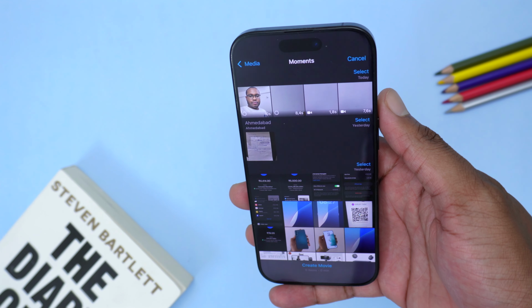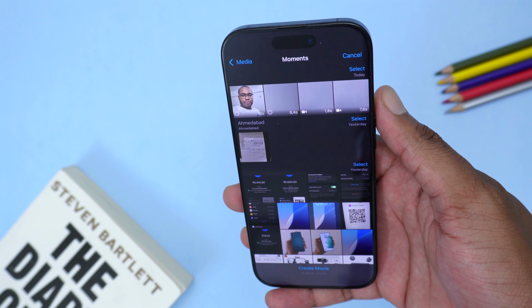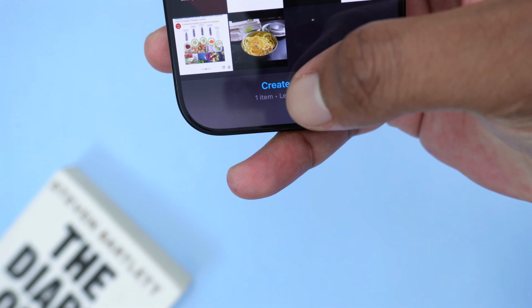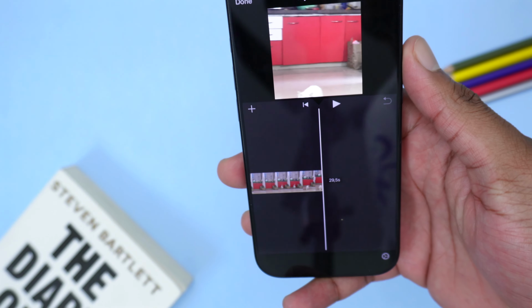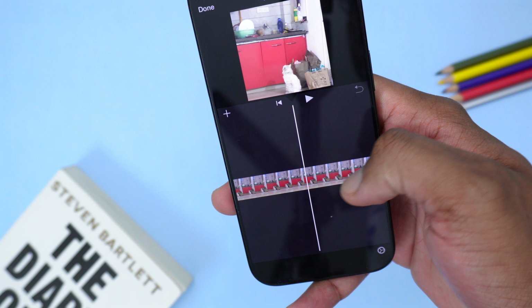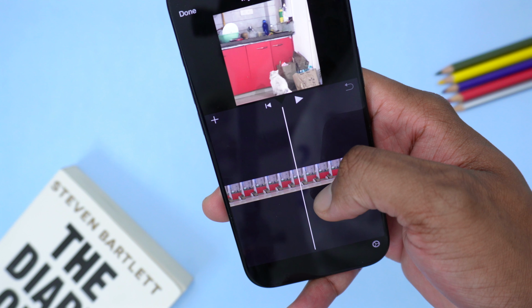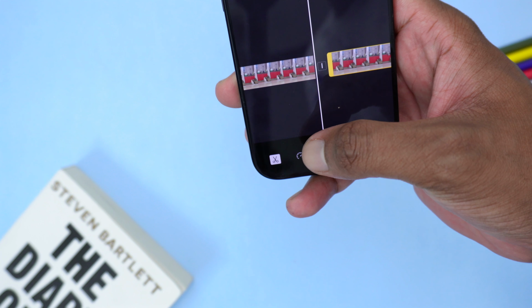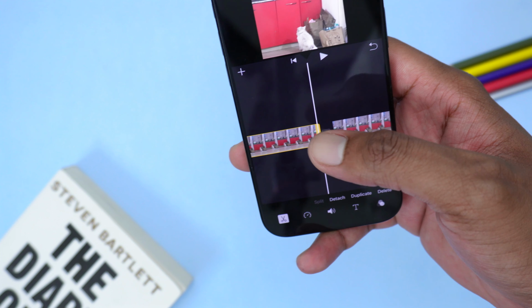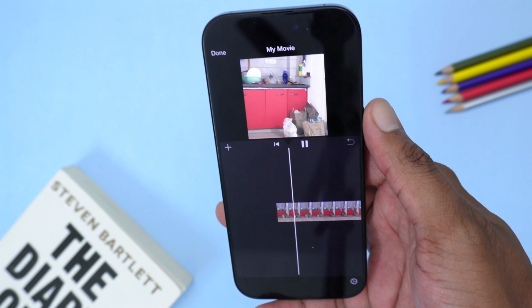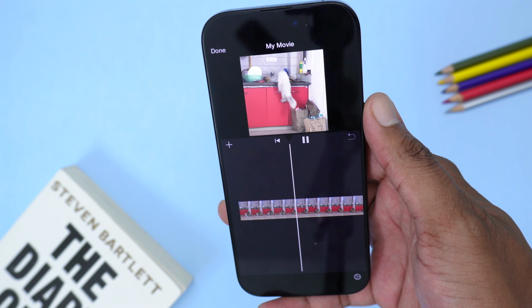Next up, you simply need to select the desired video that you wish to add here. So here we go, I've already selected my video and then I'm gonna tap on create movie with that specific video. And here you can actually trim the video. You can do a lot more stuff in here. For example, I'm gonna trim it from here, okay, by simply tapping here on split and then I'm gonna select this portion of the video and I'm going to delete. Now the video starts right here while he aims and simply jumps up.